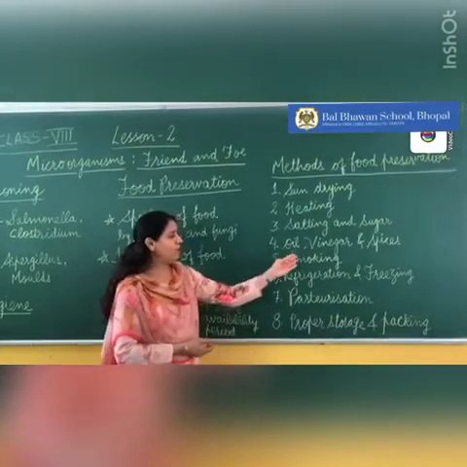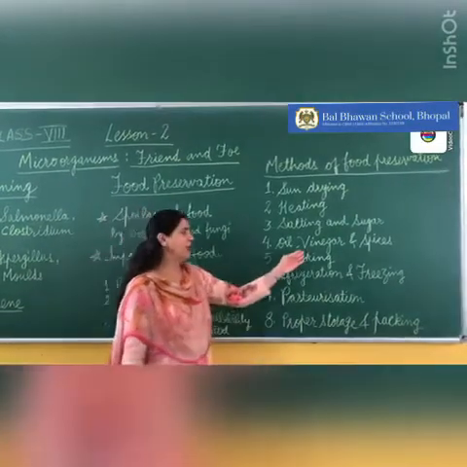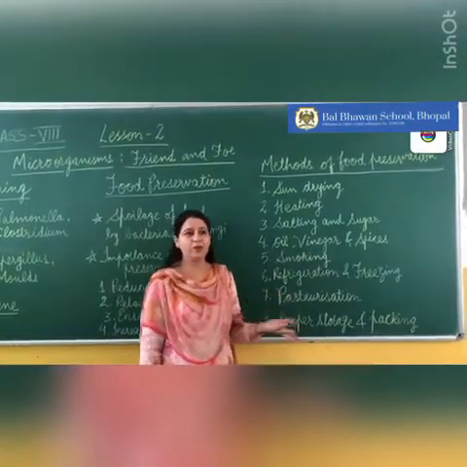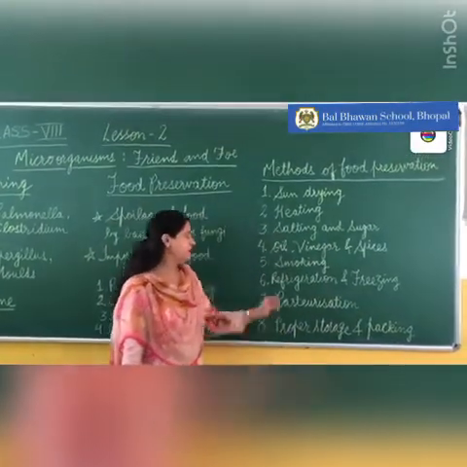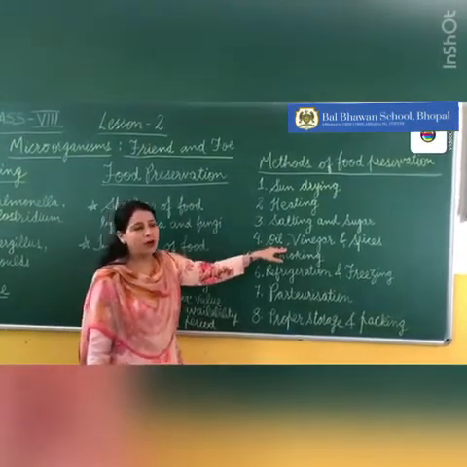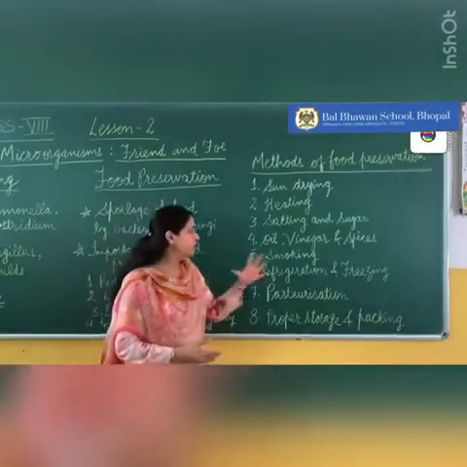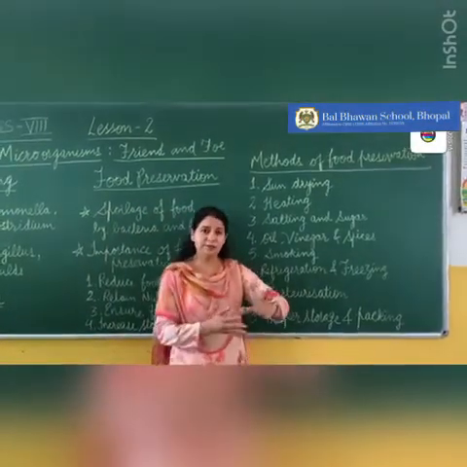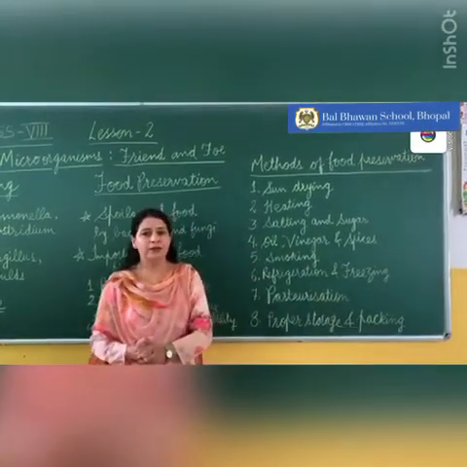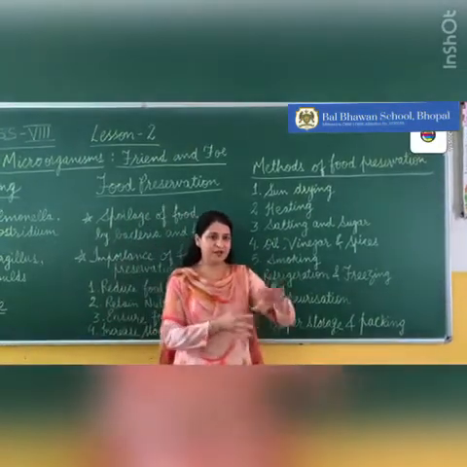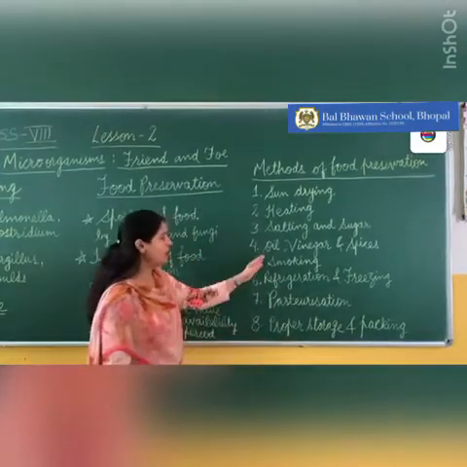Now with the help of oil, vinegar and spices, food preservation can be done. The common example is pickles, like mango pickle and lemon pickle. All these can be preserved with the help of oil, vinegar and spices. How is oil preserving the food here? The oil forms a layer on the surface of the pickle, on the surface of the food item, and that cuts the contact of air from the food particles. When the contact is cut down, the growth of microorganisms can be prevented. So that is how oil is helping.